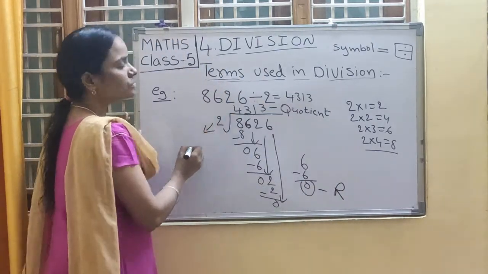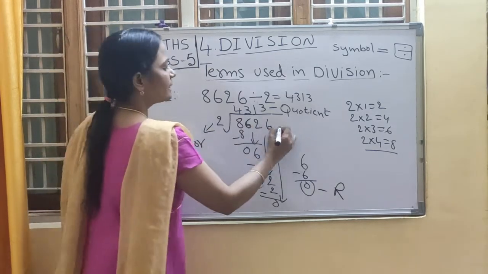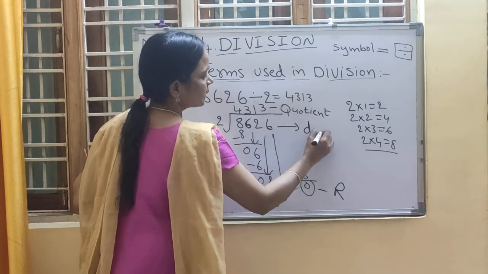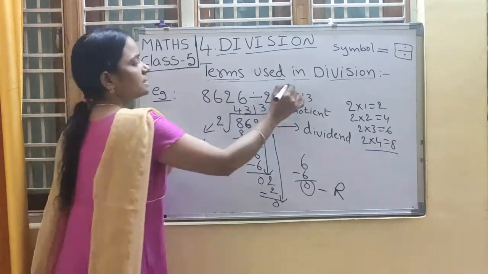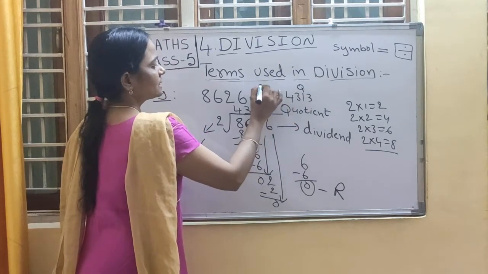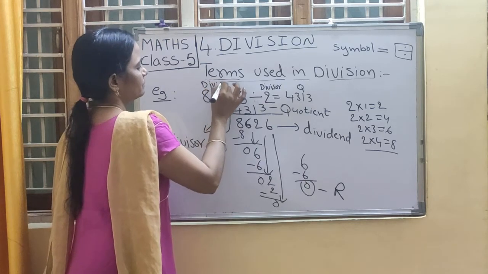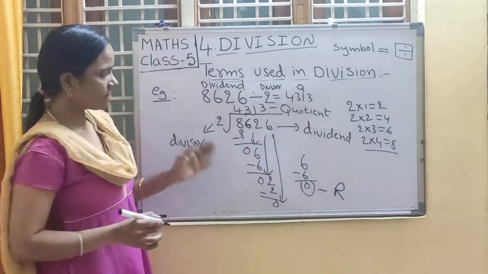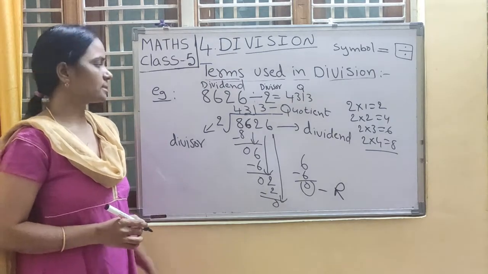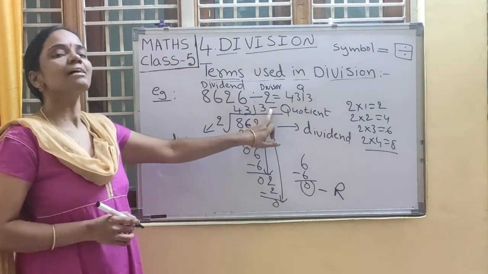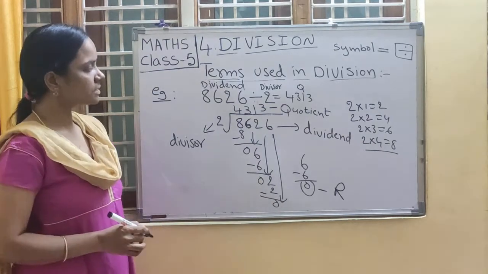Now what is this 2? Very good. 2 is the divisor. And this number is the dividend. Okay children? This is the quotient. This is the divisor and dividend. Have you understood children? Note it down. Now we will verify whether this answer is correct or not using the verification formula. Up to here, note it down children.